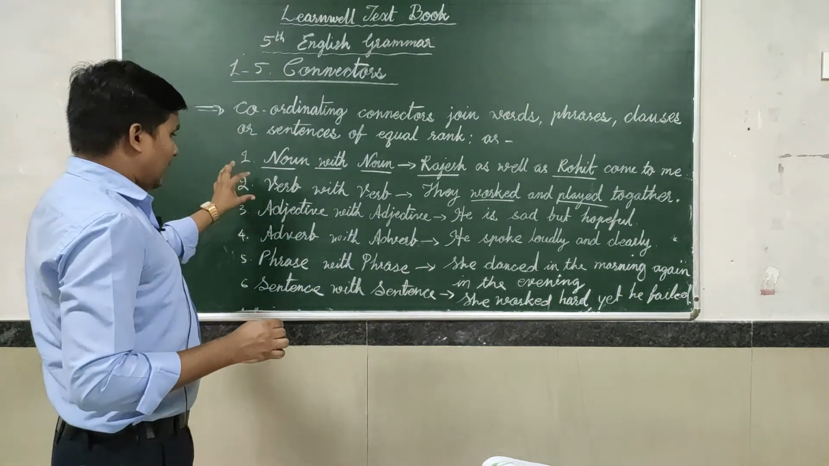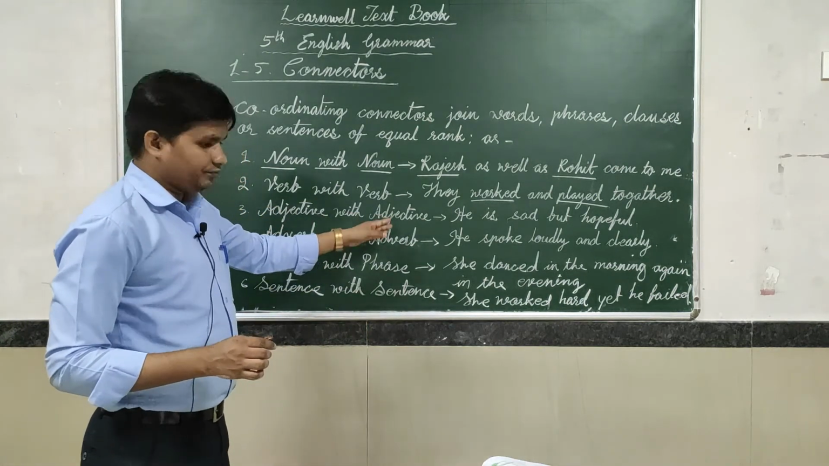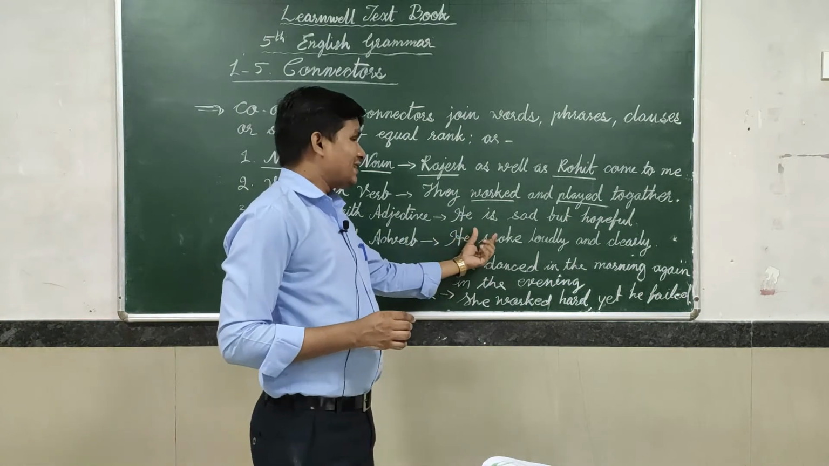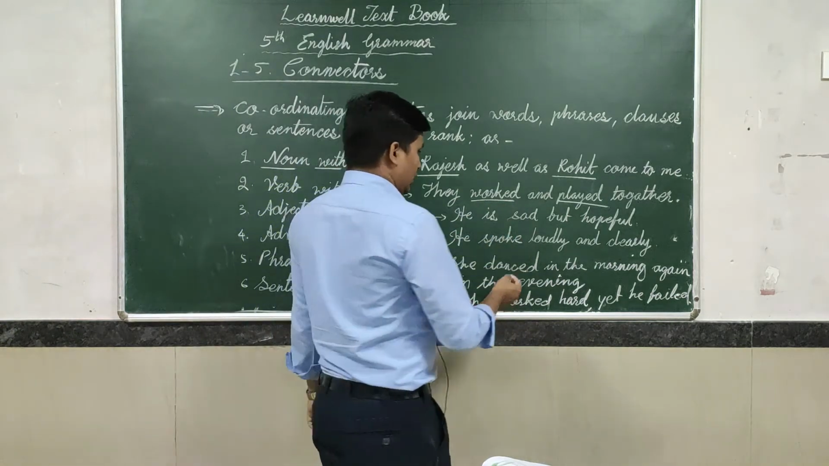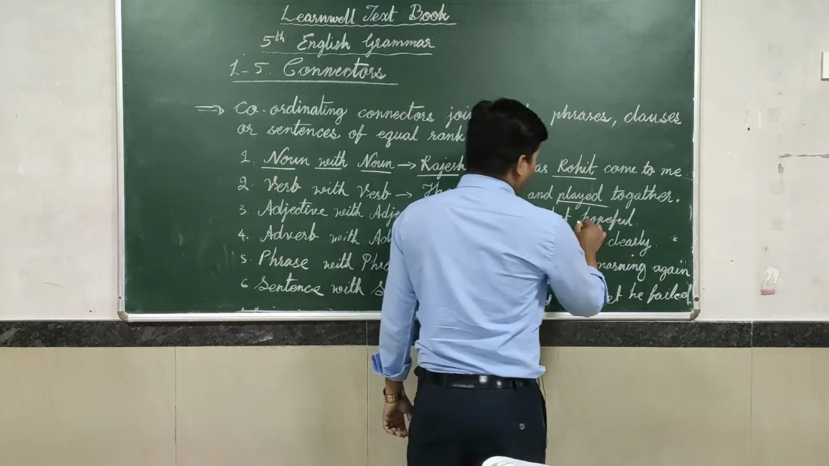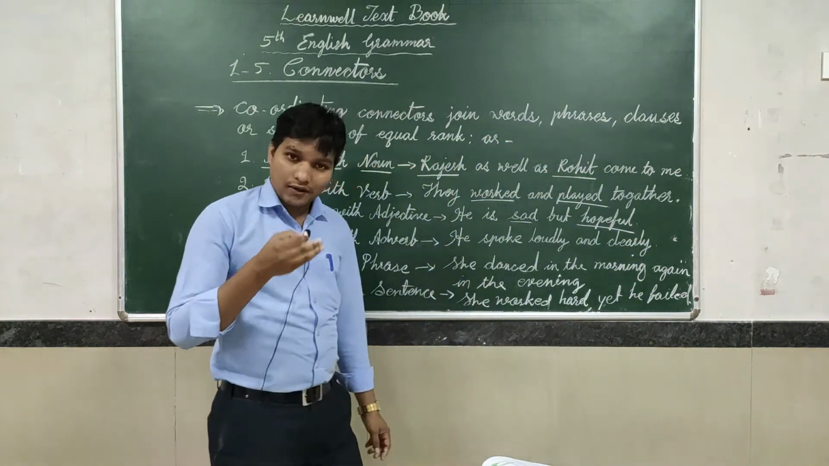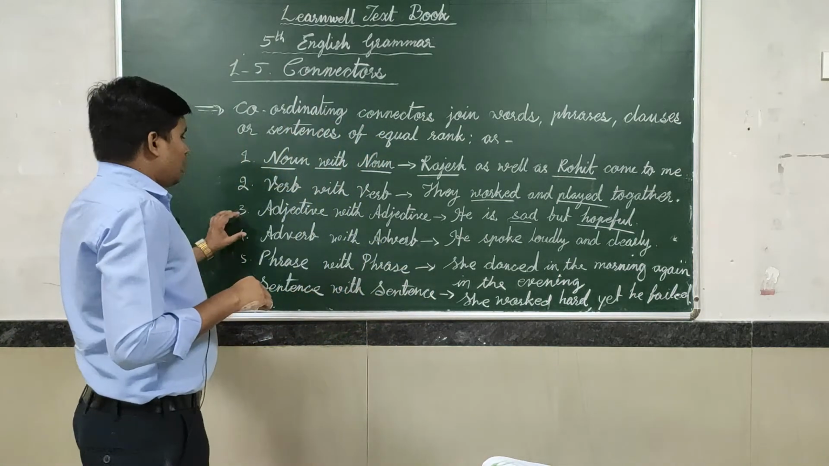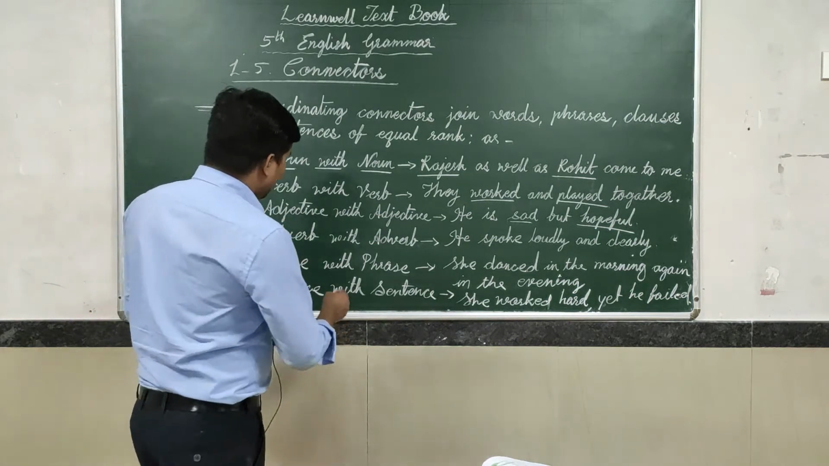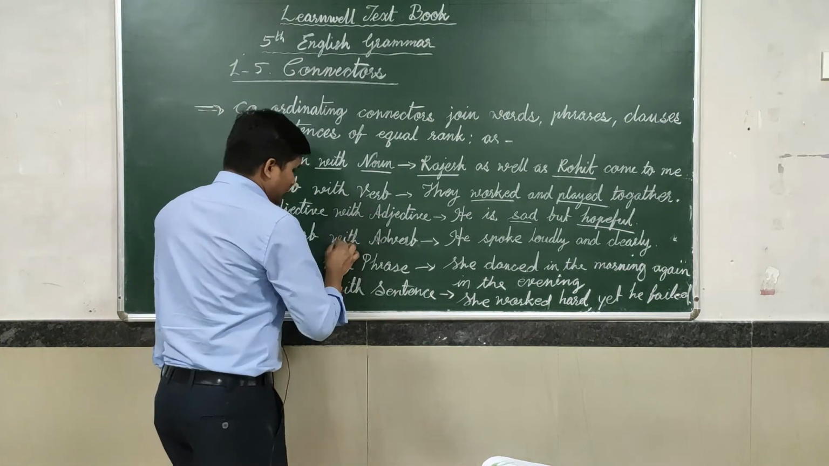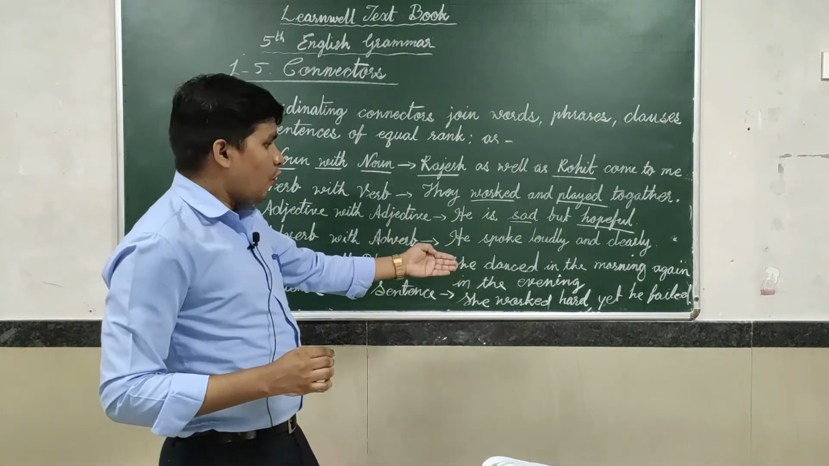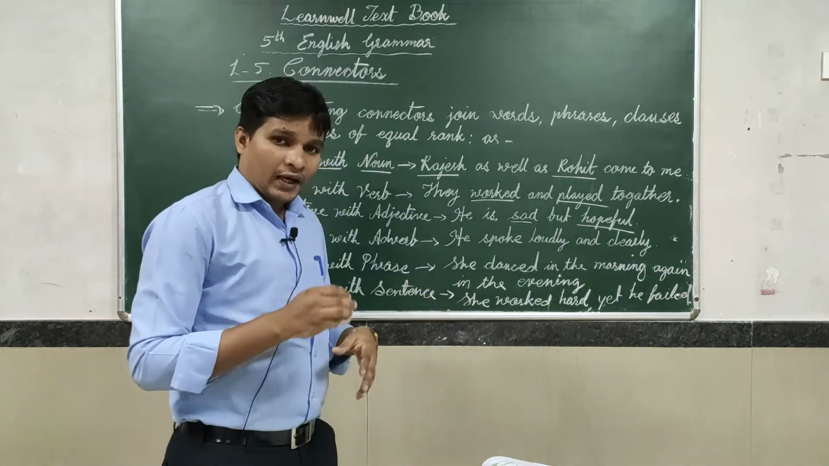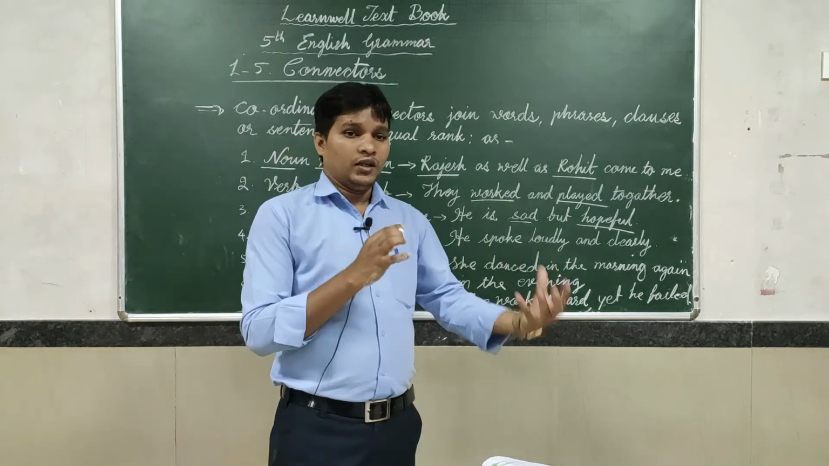Next, adjective with adjective. How are we connecting them? "He is sad but hopeful." Here sad is an adjective and hopeful is also an adjective. Next, adverb with adverb. "He spoke loudly and clearly." So here we have connected adverb with adverb.